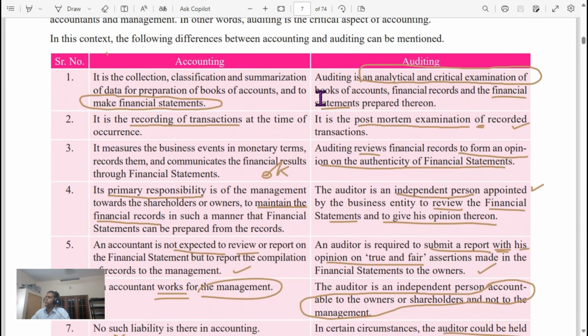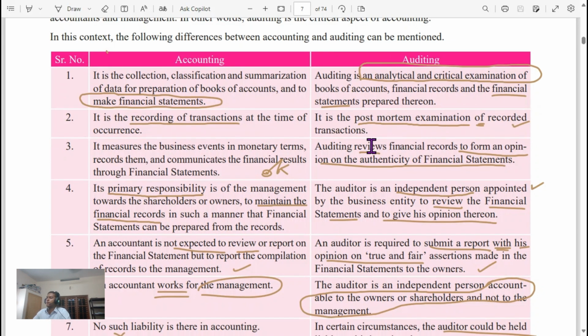Differences between accounting and auditing. Accounting is the collection, classification, and summarization of data for preparation of books of account to make financial statements. Auditing is an analytical and critical examination of those financial statements. Accounting is recording of transactions. Auditing is post-mortem examination of recorded transactions. Auditing reviews financial records to form an opinion on the authenticity of financial statements.